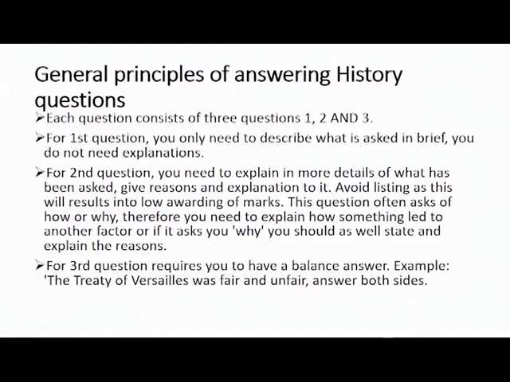Avoid listing, as this will result in low awarding of marks. This question often asks how or why, therefore you need to explain how something led to another factor, or if it asks you why, you should state and explain the reasons in detail. For the third question, it requires you to have a balanced answer. For example, the Treaty of Versailles was fair and unfair. So answer on both sides. You give the reasons for the fairness and you give the reasons for unfairness.